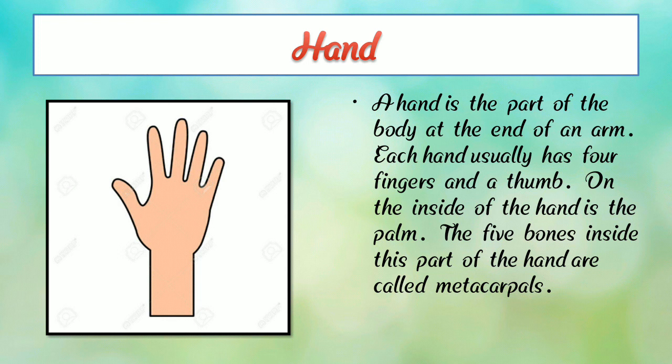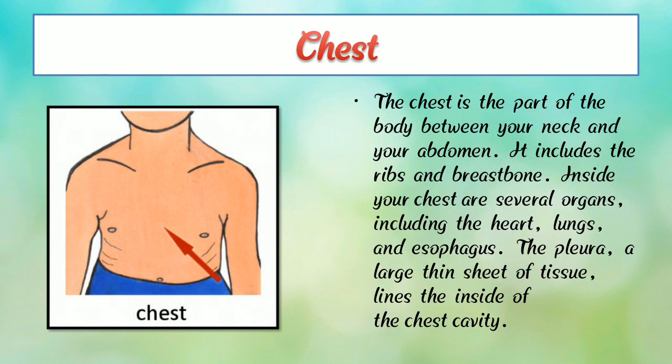So now next, chest. CHEST, chest. Here we can see a photograph of chest. The chest is a most important part of our body, and the chest is the part of the body between your neck and your abdomen. It includes the ribs and the breastbone.